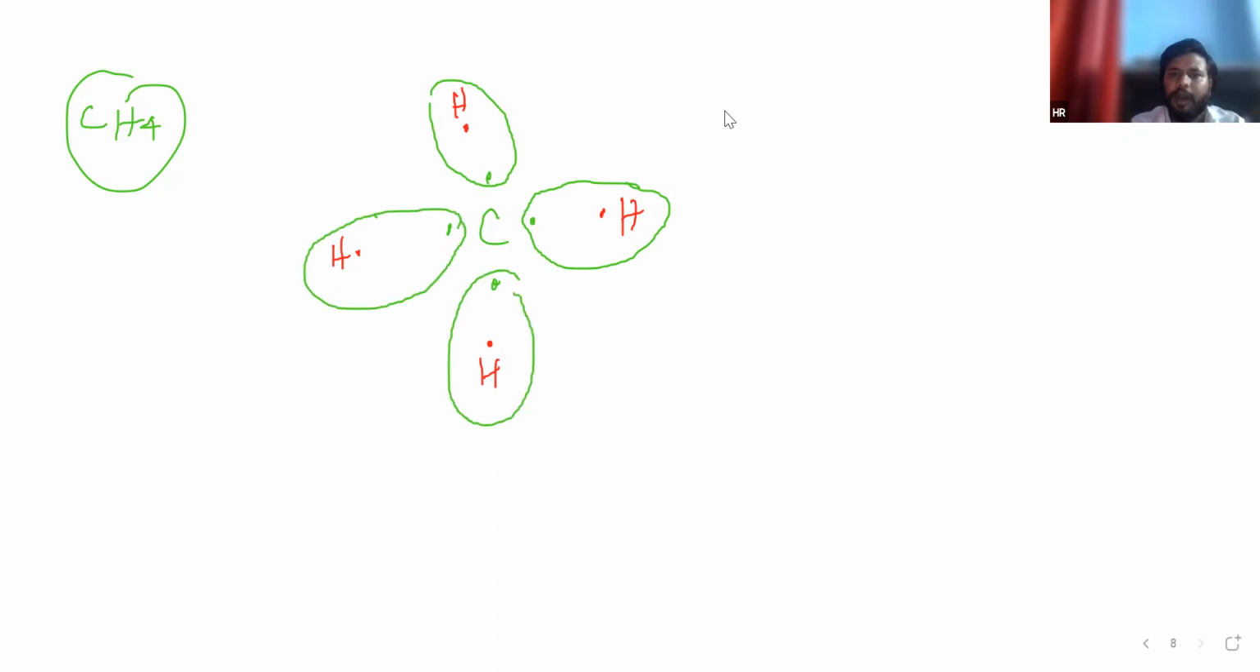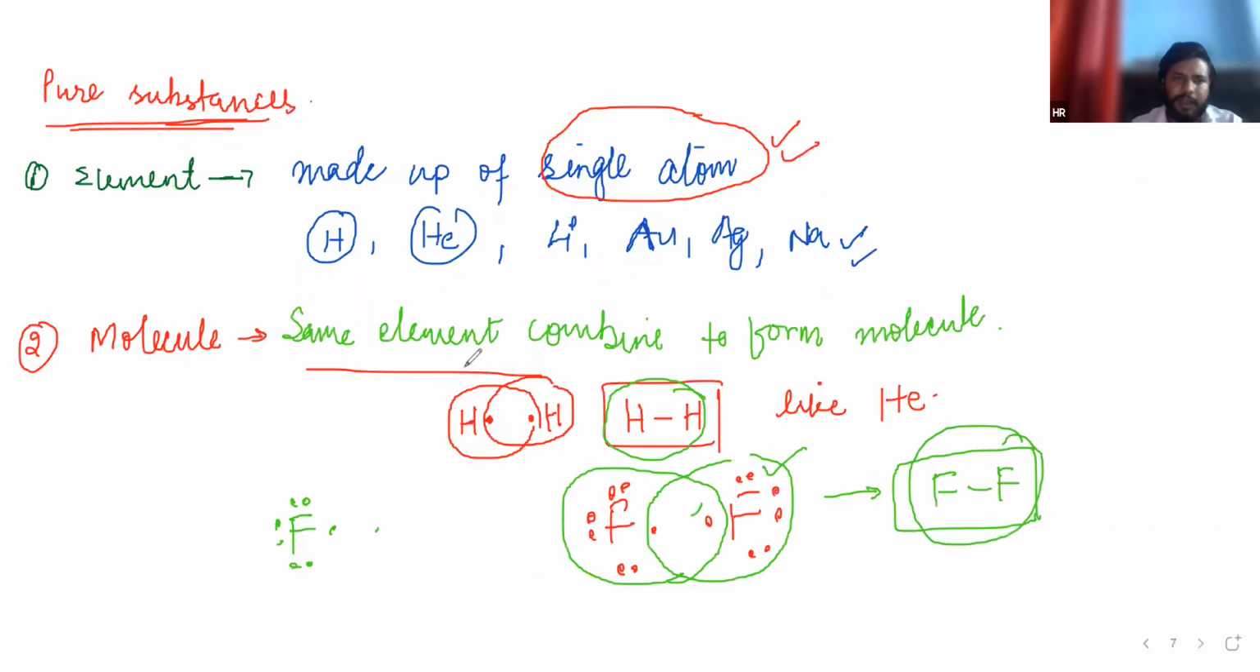And what about carbon? Carbon already has 4 electrons. Now it will share, it will take hydrogen's electrons 5, 6, 7, and then 8, and it will make a bond like CH4 like this. Just see, what I want to tell you is that when same elements combine, they form a molecule.